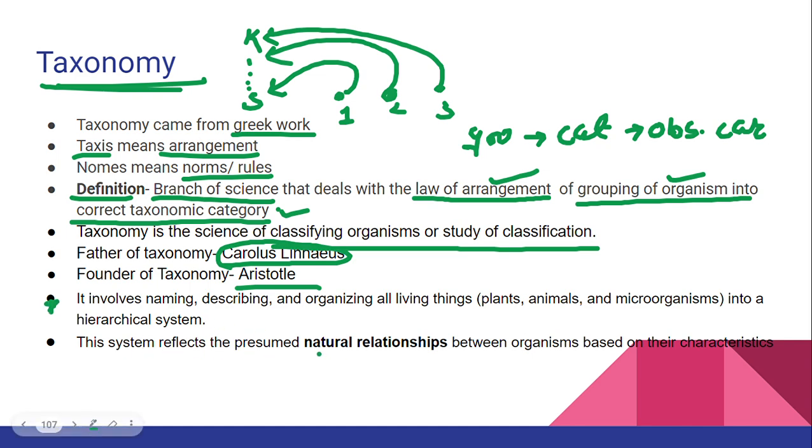This system reflects the presumed natural relationship. See, how do we do this grouping, class? I told you, all these 7 categories are interlinked with each other. So, obviously, the organisms which you are going to put under these categories are also going to be interlinked with each other. So, they show a natural relationship.